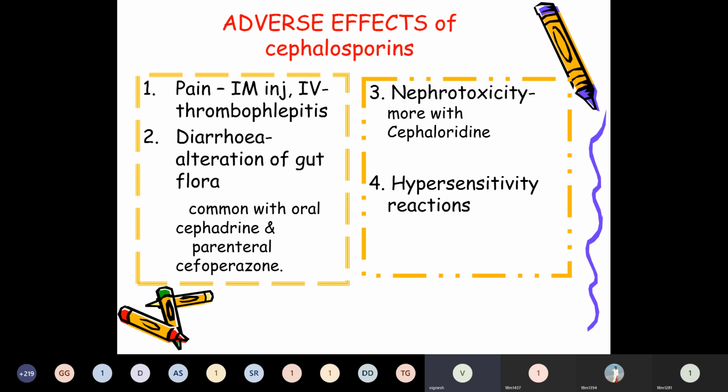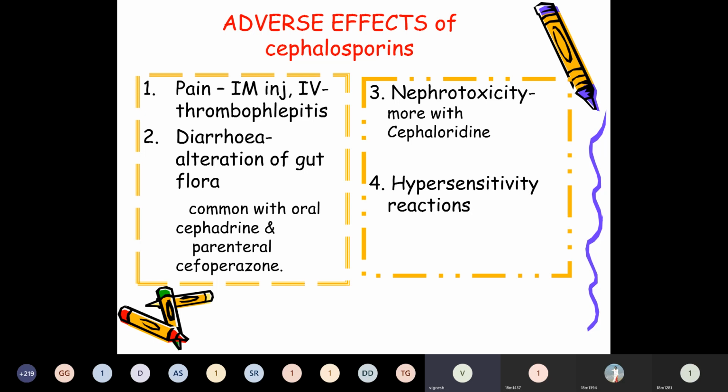About 10% of patients allergic to penicillin show cross reactivity with the cephalosporins. Those with a history of immediate type of reactions to penicillin should better not be given cephalosporin. When the patient is allergic to penicillin, better to avoid cephalosporin.